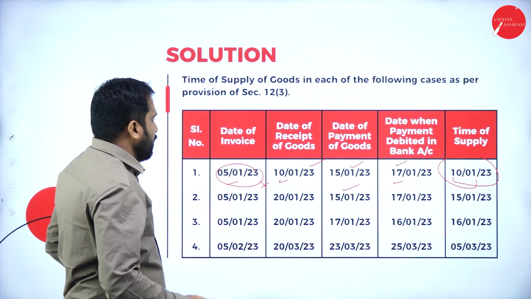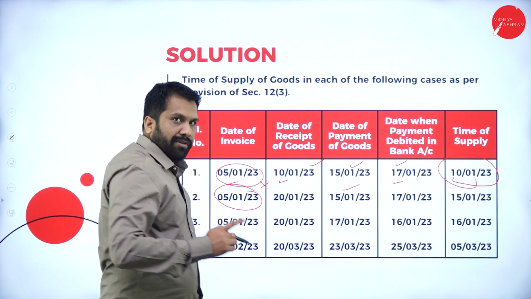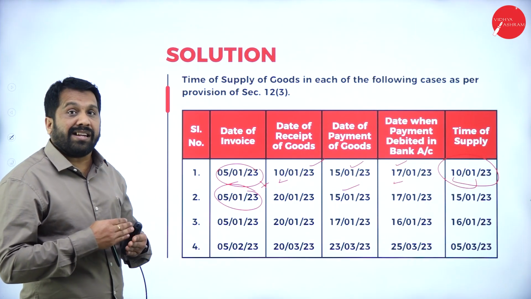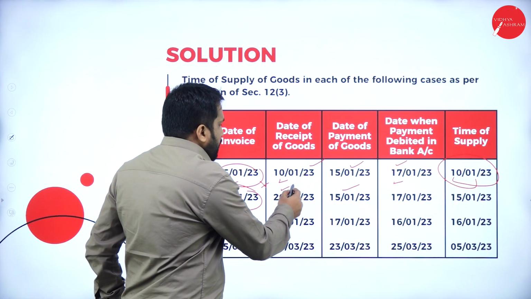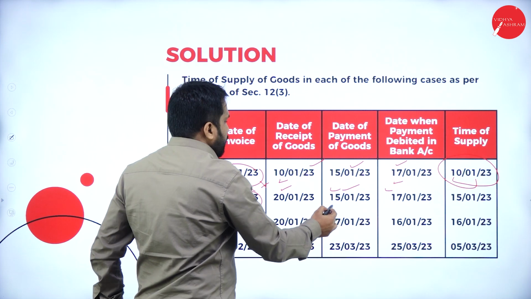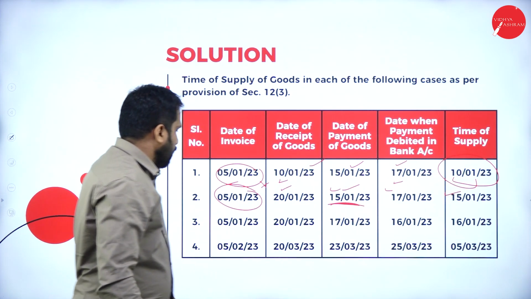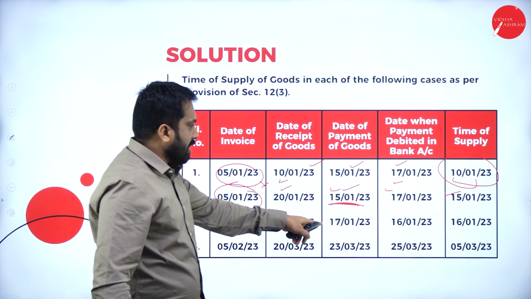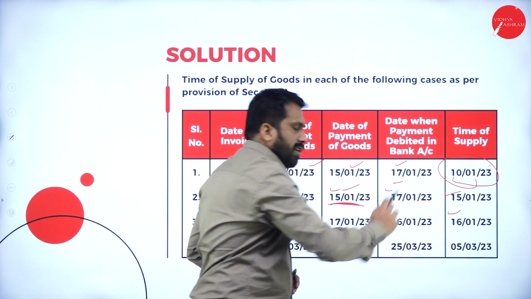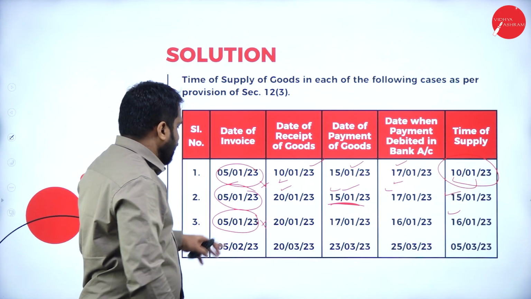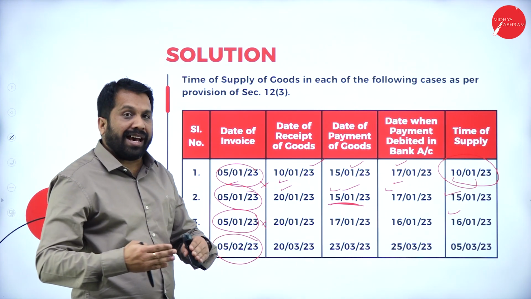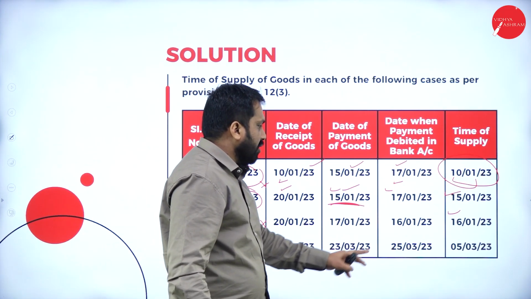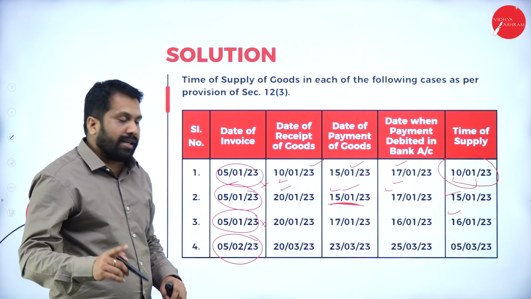Come to second one. In this, date of invoice we have not considered. Only date of invoice is required to calculate 30 days from the date. Now, 20th, 15th, 17th, which is earlier. 15th is earlier. Again, date of invoice we don't consider. 20th, 17th, 16th. 16th is your answer. Simple one. Date of invoice we don't consider. Only to calculate 30 days we consider. 20th March, 23rd March, 25th March. But date of invoice is what?